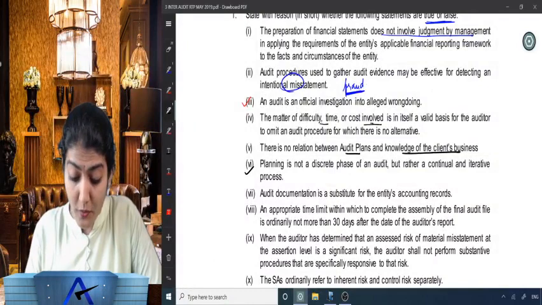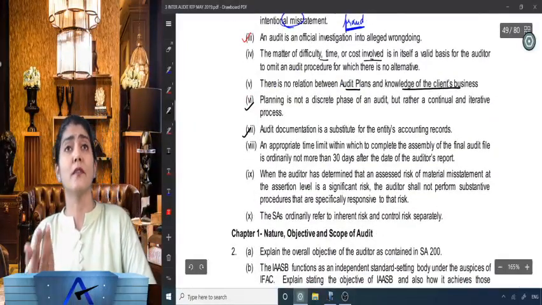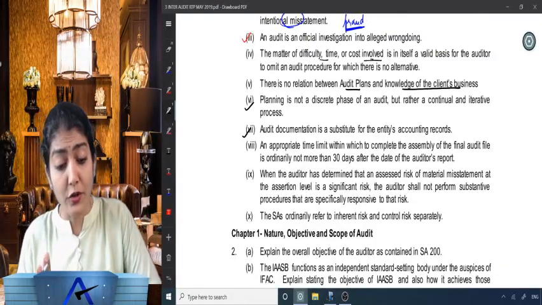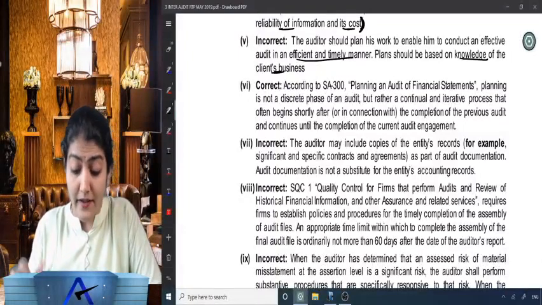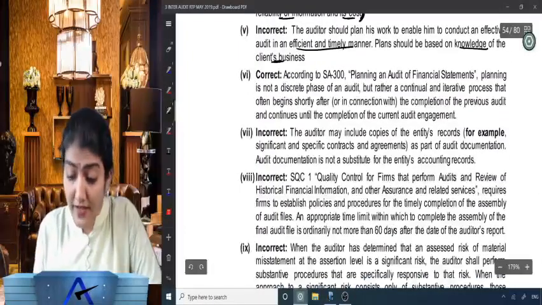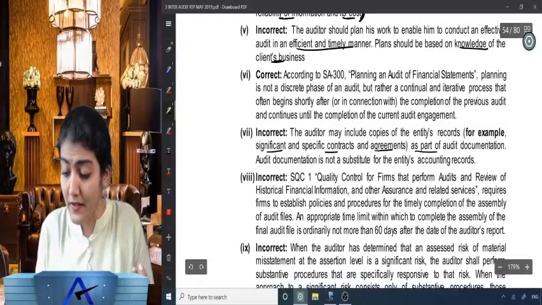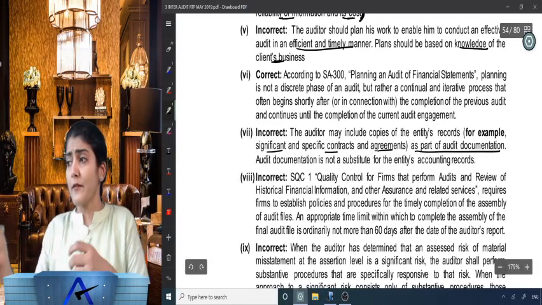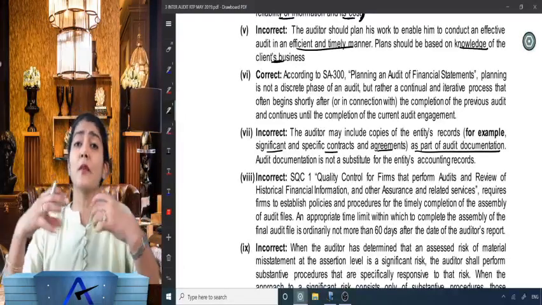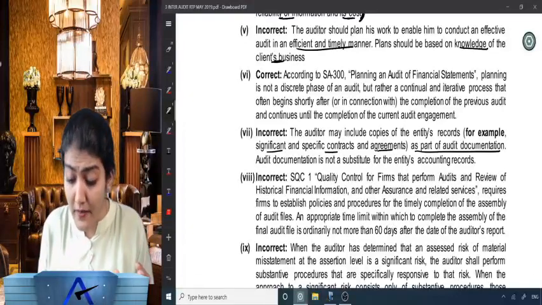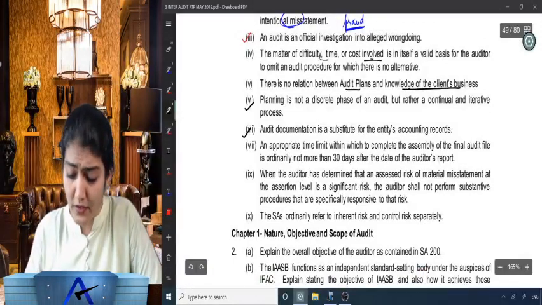Next one: audit documentation is a substitute for the entity's accounting records. No. How can documentation be a substitute for the entity's accounting records? The auditor may include copies of the entity's records, like significant and specific contracts and agreements, minutes of the meeting, rent agreement, as part of audit documentation. However, it is not a substitute for the entity's accounting records.